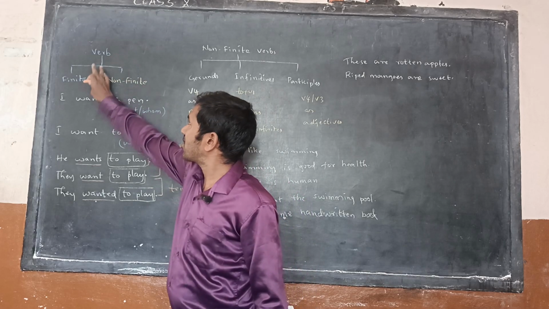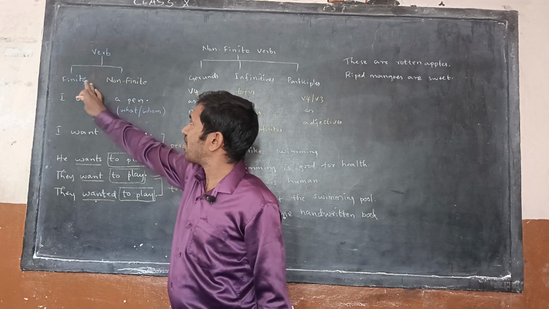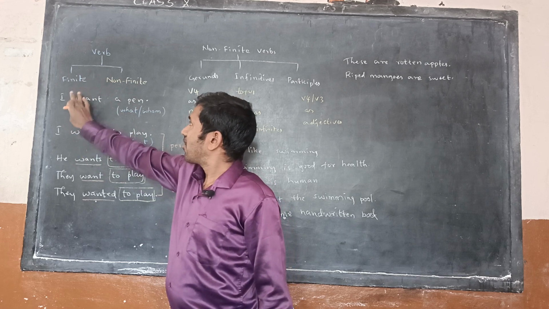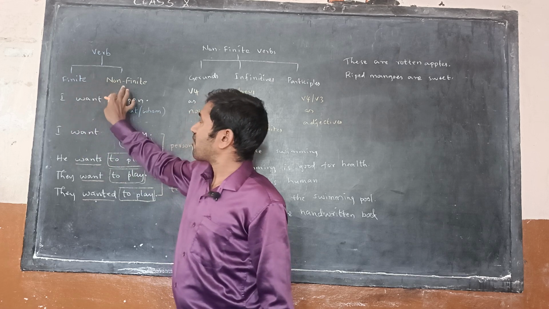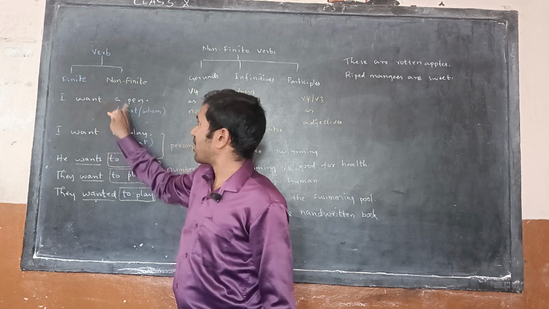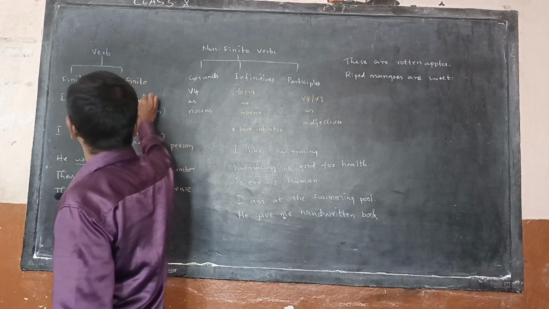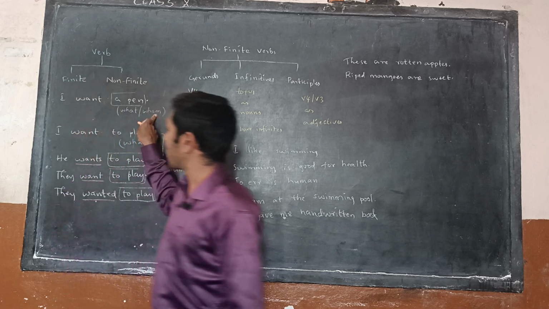Verb. Verb is another category divided into finite and non-finite verb. What is finite verb? What is non-finite verb? We'll see. I want a pen. In this case, the words a pen give the answer for the question what or whom.